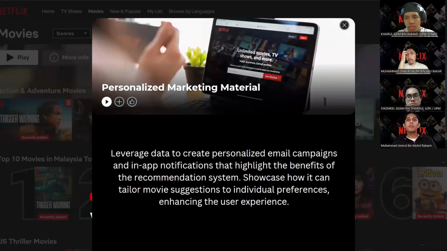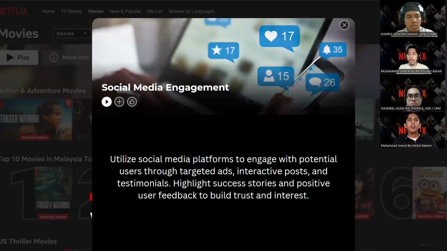Let's look at the first one, personalized marketing material. This approach will leverage data to create personalized email campaigns and in-app notifications that highlight the benefits of the recommendation system. We can showcase how we tailor movie suggestions to individual preferences, enhancing the user experience. Next, we have social media engagement. We will utilize social media platforms to engage with potential users through targeted ads, interactive posts, and testimonials. We can also highlight success stories and positive user feedback to build trust and interest.